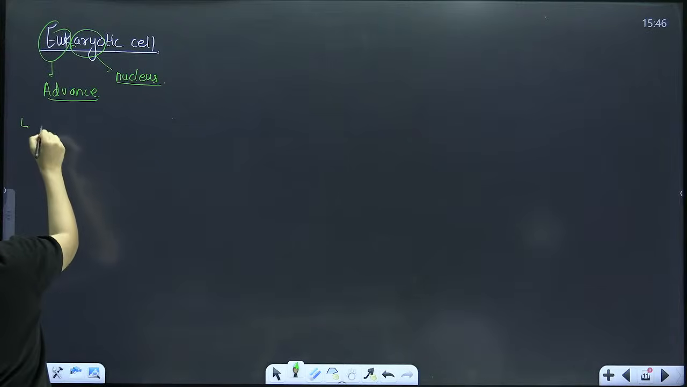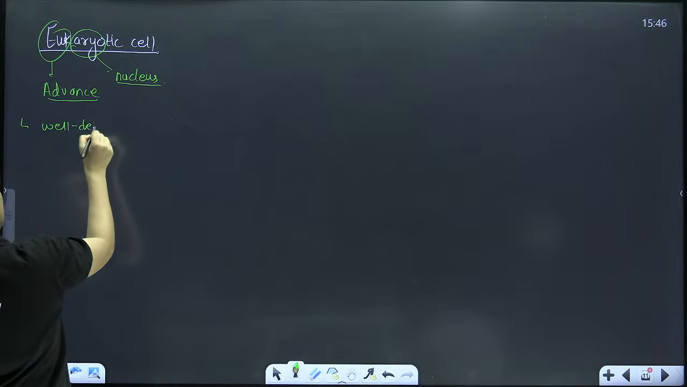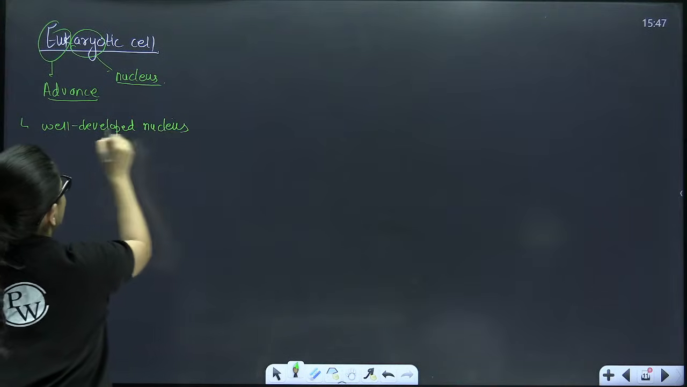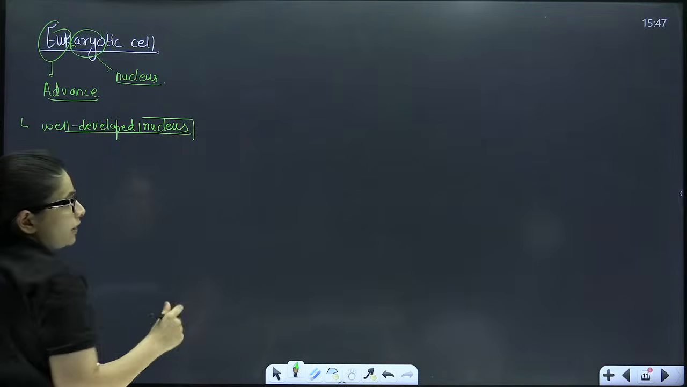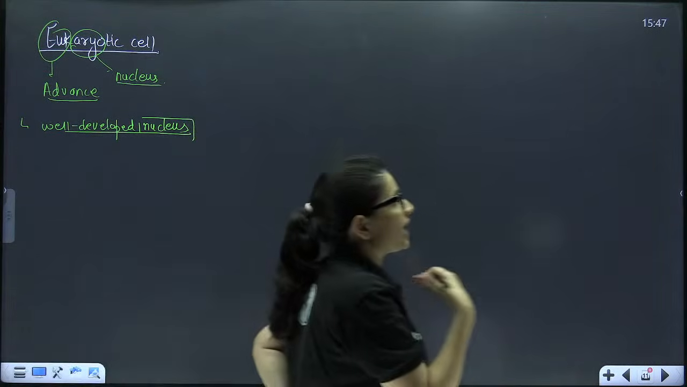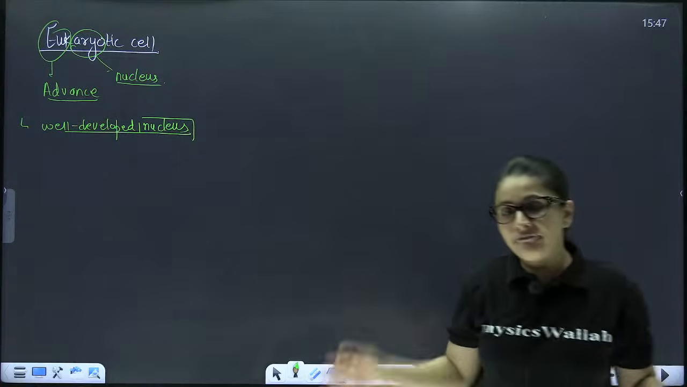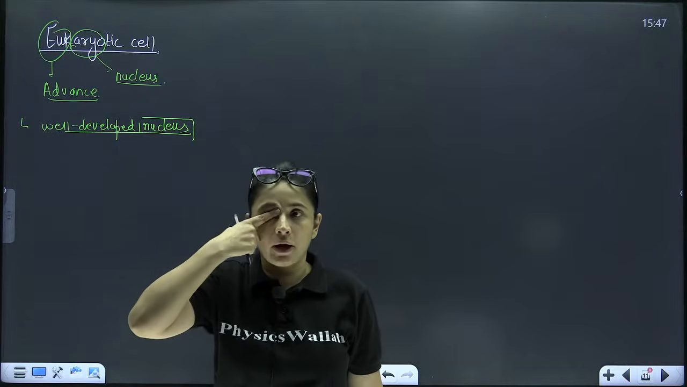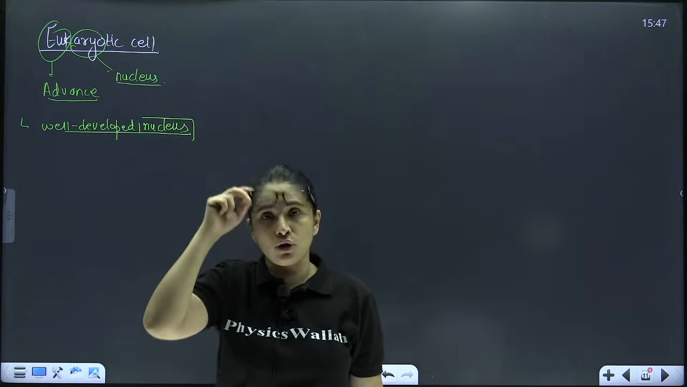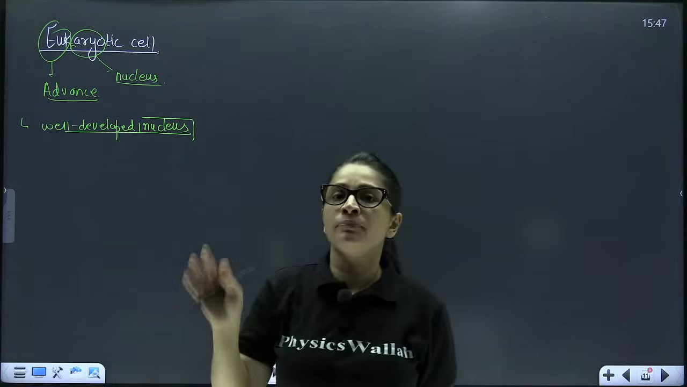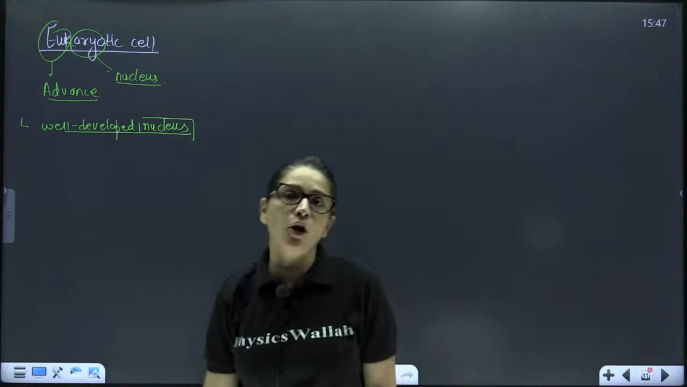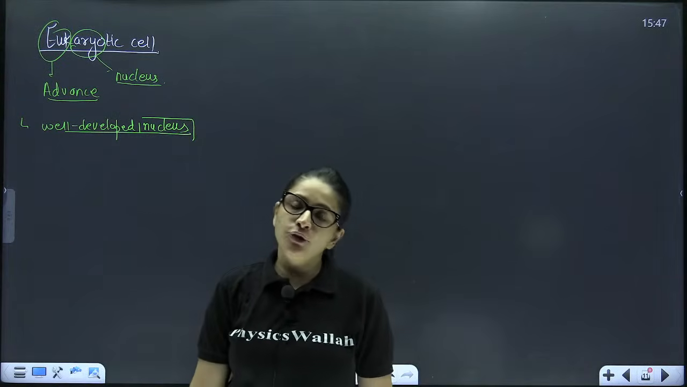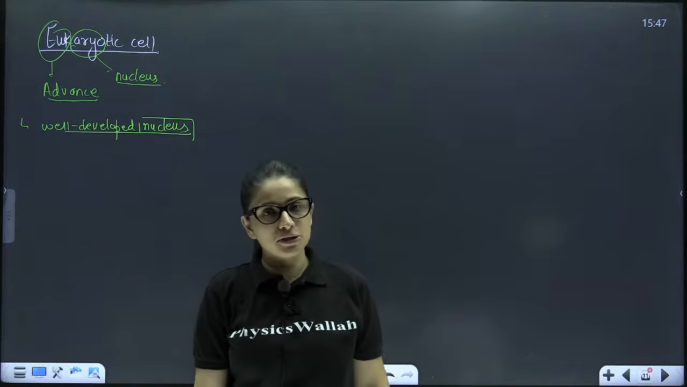So these are those cells which have a well developed nucleus. Like for example, plants, animals, fungi, algae, protistans, every organism except bacteria are eukaryotic organisms. सिर्फ बैक्टीरिया को अगर छोड़ दो तो जितने भी organisms हैं, they all fall in the category of eukaryotic cell. Correct? Every one falls in the category of eukaryotic cell. I hope this much is clear to everyone.